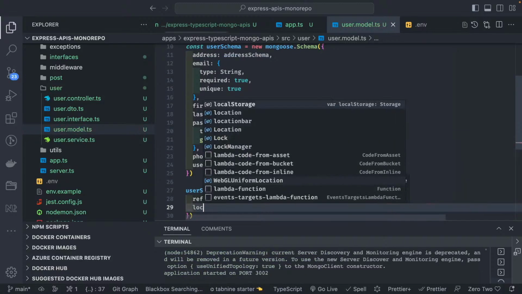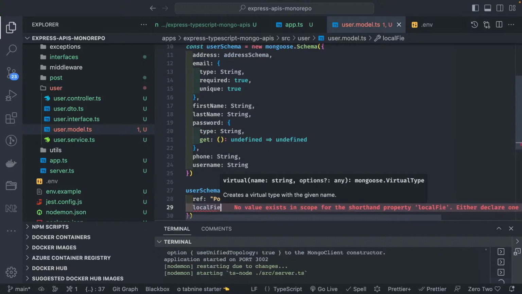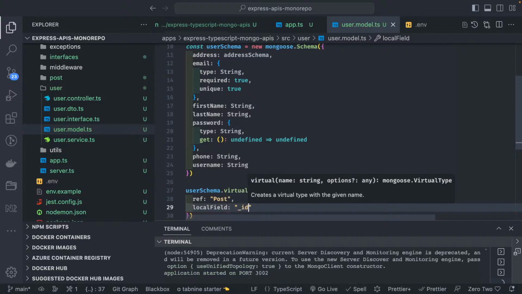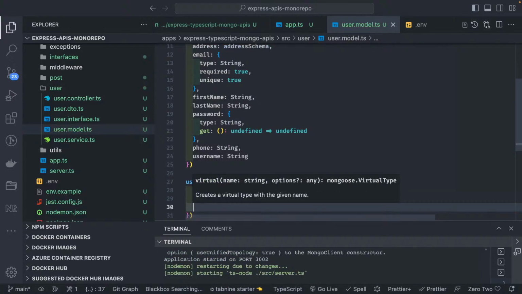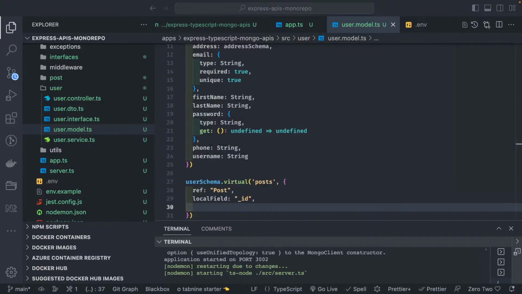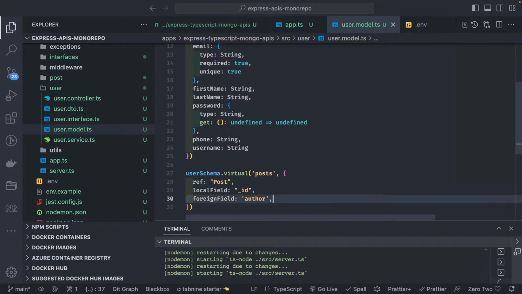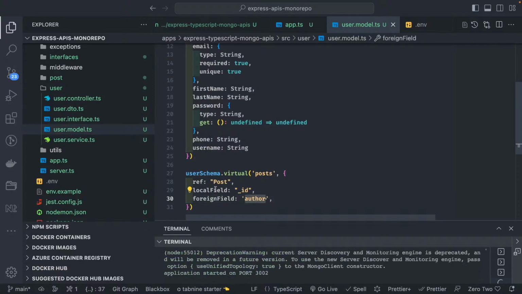There are two properties, local field. Local field is _id, and it is going to be a foreign field, a foreign key inside another table. So that is a foreign field, author. So inside a post collection, there will be an author which will be referred to the user.